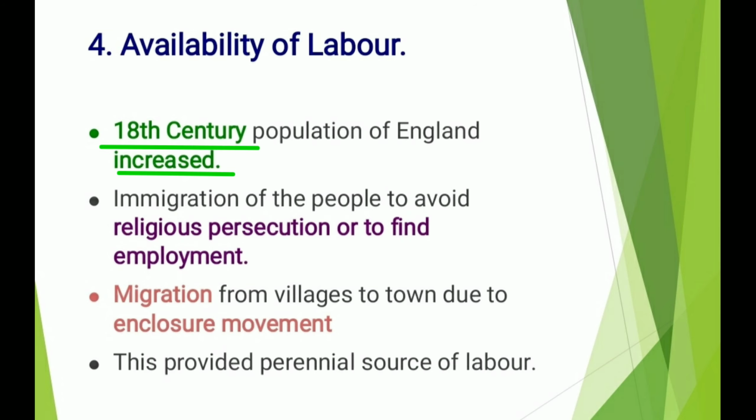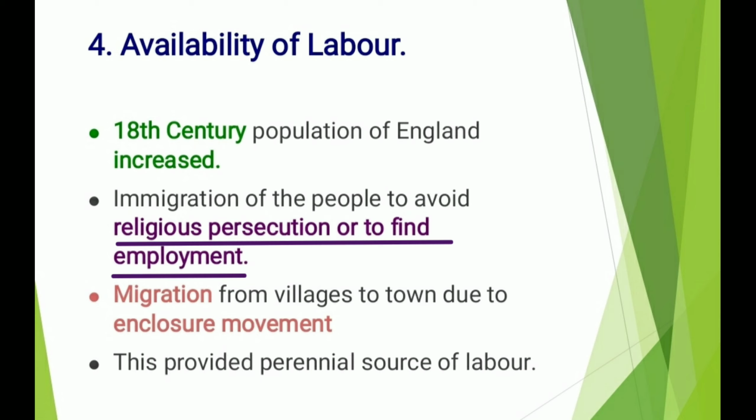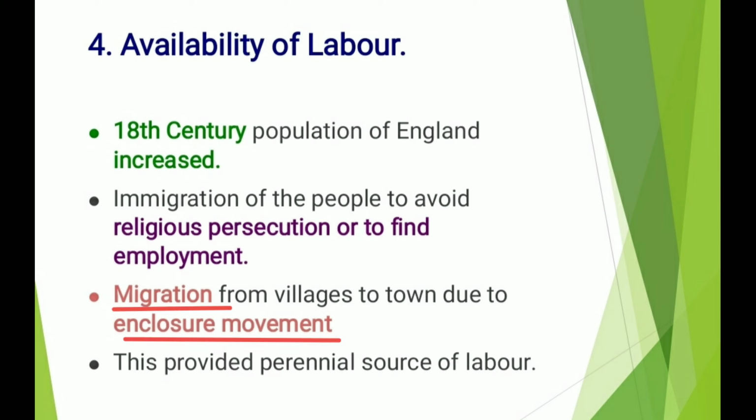In the 18th century, the population of England had increased. This means that there was an increase in population in the 18th century. Secondly, immigration of people to avoid religious persecution or to find employment. So, people were coming to the towns and cities since they were getting employment. Thirdly, migration from the villages to the town due to the enclosure movement.